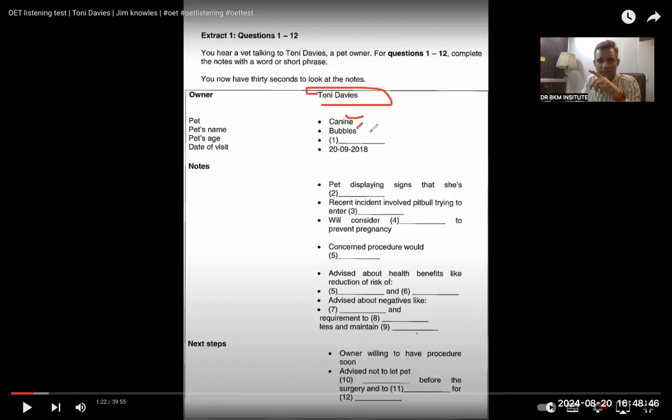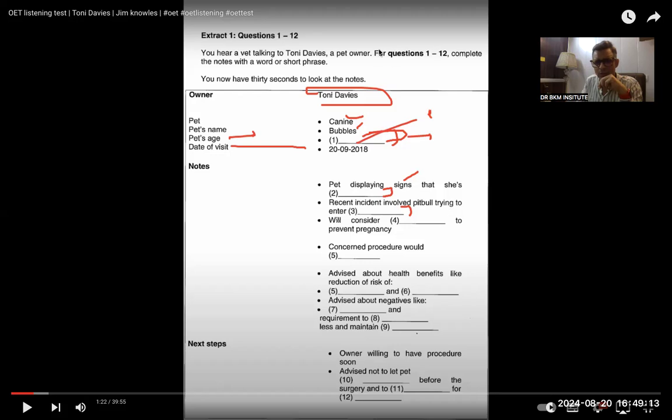Canine, Bubbles, first blank, date of visit. So over here you have to fill the age, pet's age. So they are talking about the pet. Pet displaying signs that she is. So you will discuss the signs. Recent incidents involved pitbull trying to enter dash. So they are talking about pitbull. And age you can tell. And pet displaying signs that she is something. Recent incident involved pitbull trying to enter dash.